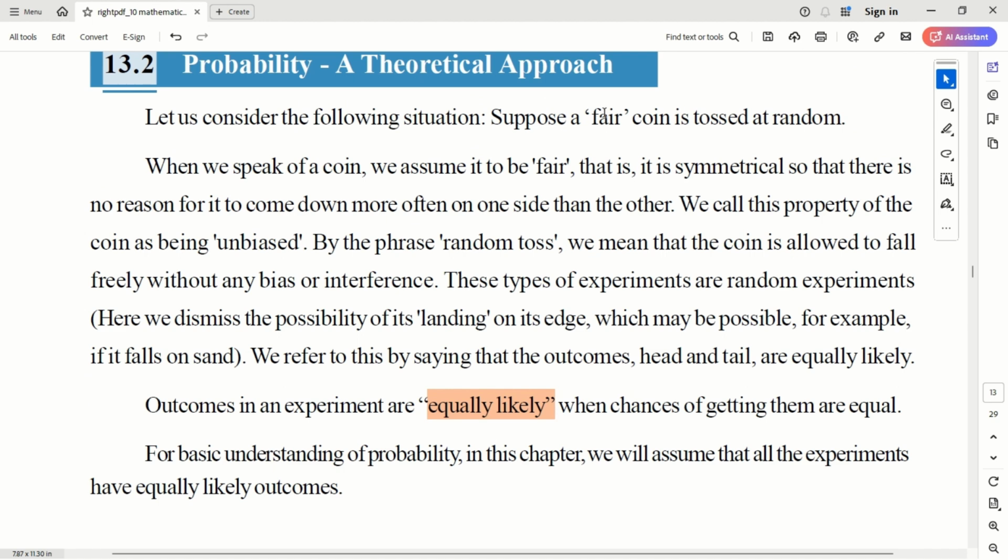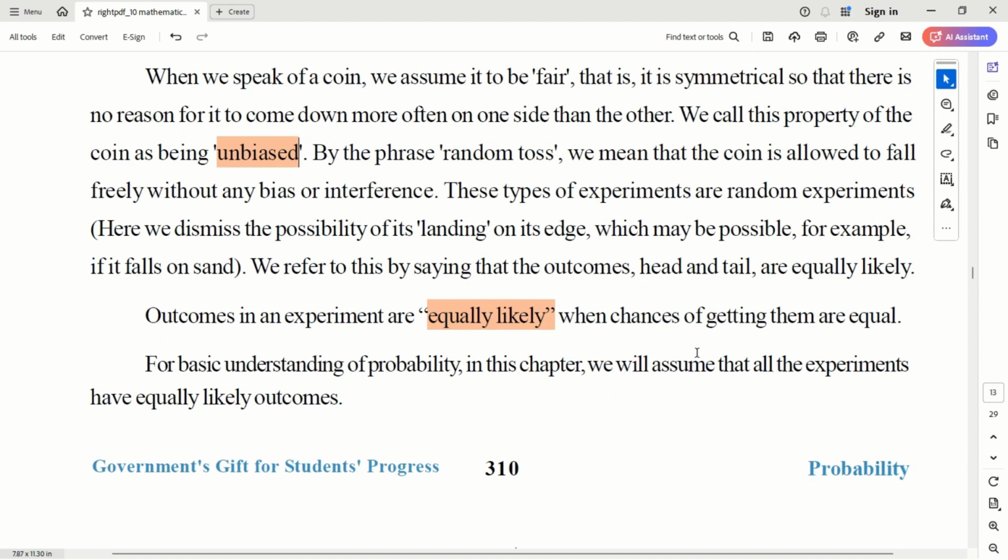What is a fair event? What is an unbiased event? All these things are very important because we may have some biased events also. Before going there, first understand the theoretical approach to probability. We assume these things.